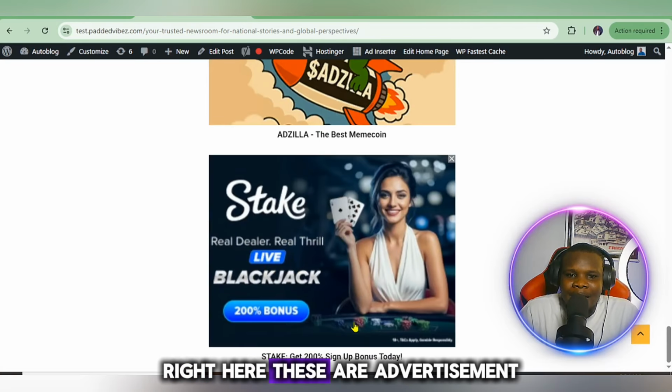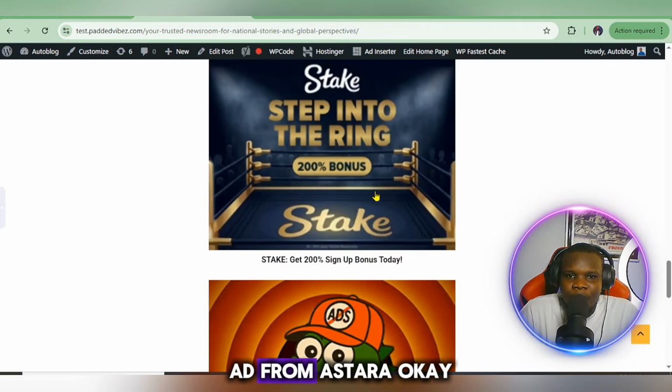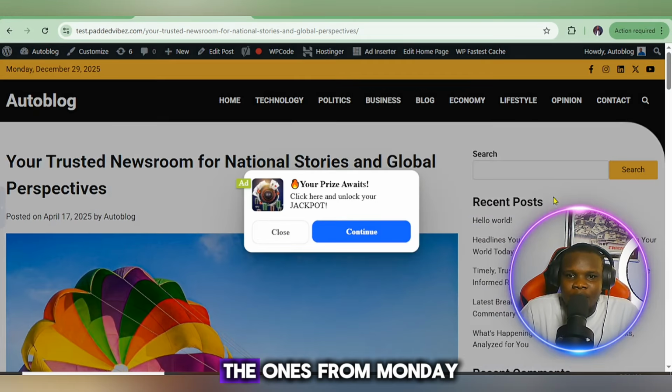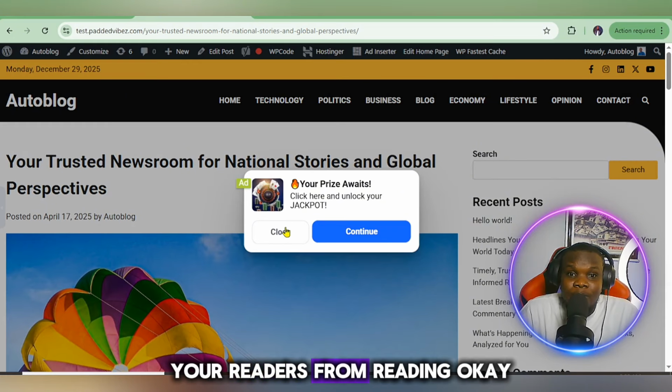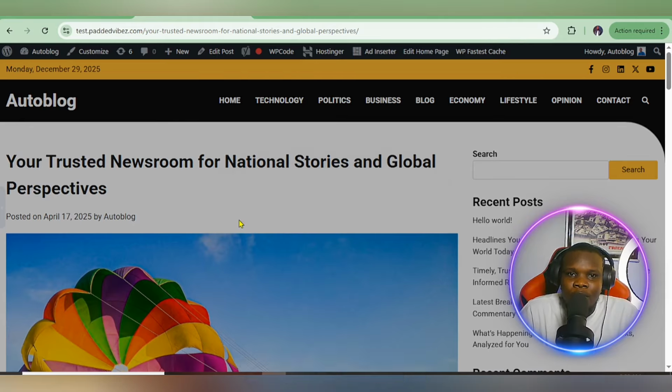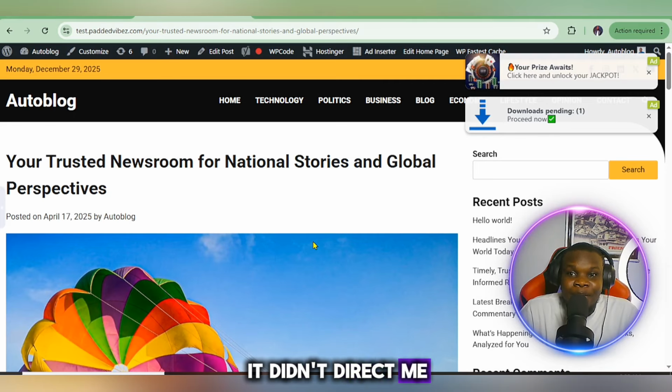Well, you can see right here, these are advertisements. This is the banner ad from Astara. You're going to see the ones from Montag showing up. You can see these are ads, and this ad can easily be closed, so it doesn't disturb your readers from reading. For instance, if I click on this close, you can see it has already closed. It didn't direct me to any other page.